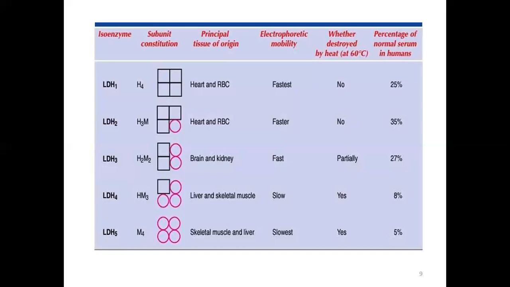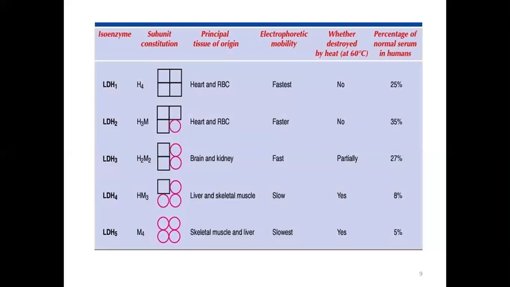You can see that while moving from LDH1 to LDH5, their electrophoretic mobility goes from the fastest towards the slowest, and they are present at 27%. Partially, they can be denatured or destroyed by heat, but to some extent some is recovered, as it is not affected by heat at a temperature of 60 degrees centigrade.